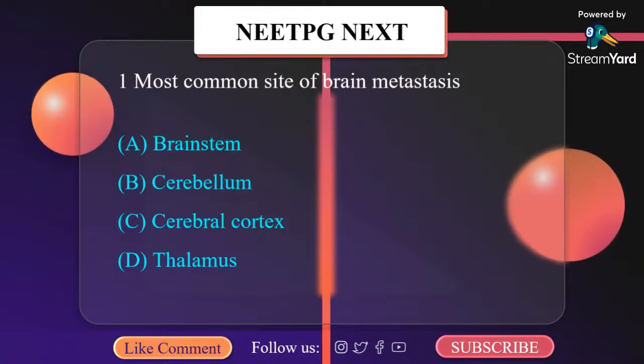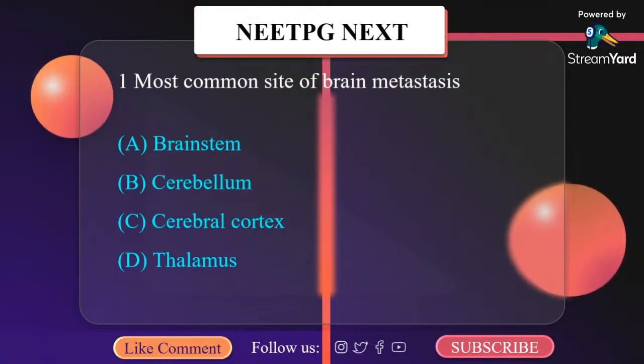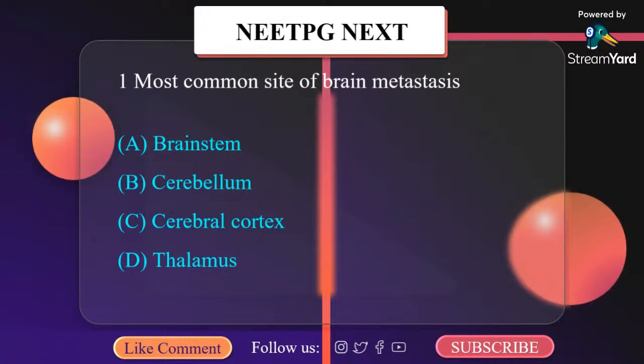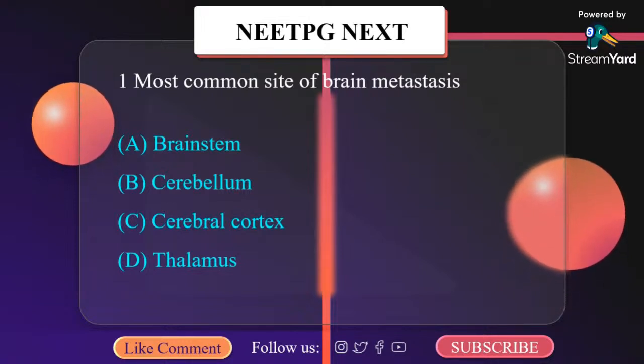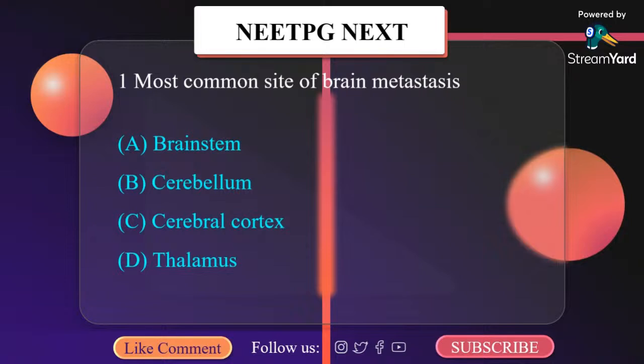Metastases to the brain are multiple in more than 70% of cases, but solitary metastases do occur. Dural metastasis may constitute as much as 9% of total CNS metastasis.